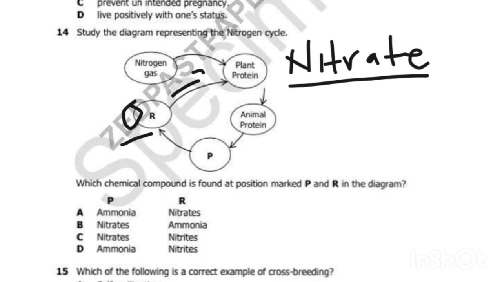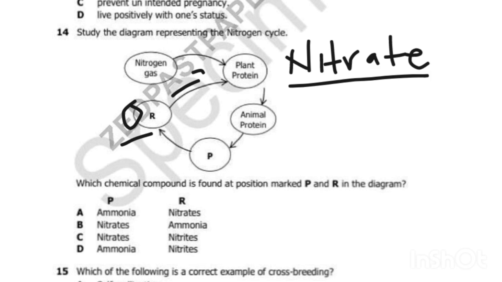What of P? This is an animal protein. This means the decomposition of an animal. When the animal decomposes, it turns into what? Ammonium. It turns into ammonium. Then when ammonium forms, it is being converted to ammonia.